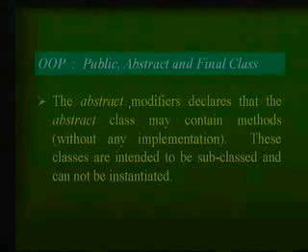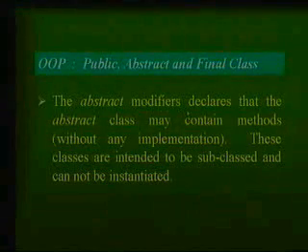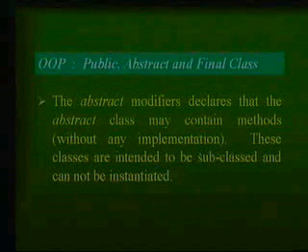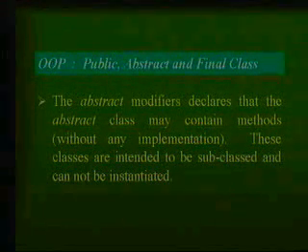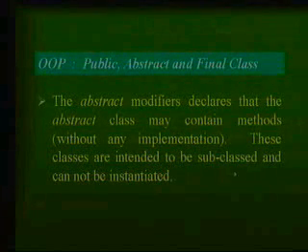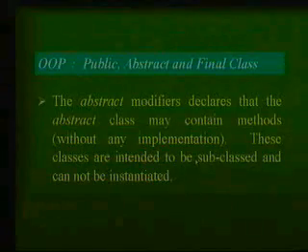The abstract is a more important thing. The abstract modifier declares that the abstract class may contain some methods without any implementations, and that is a very powerful concept. These classes are intended to be subclassed and cannot be instantiated. When we say class, it means that all the methods have to be implemented. But if my class is an abstract class, then at least some methods are not implemented there.